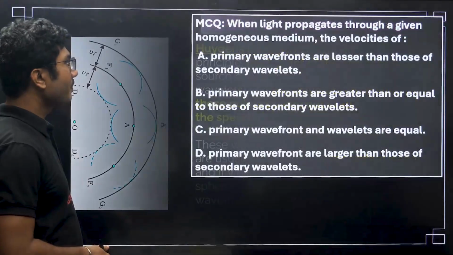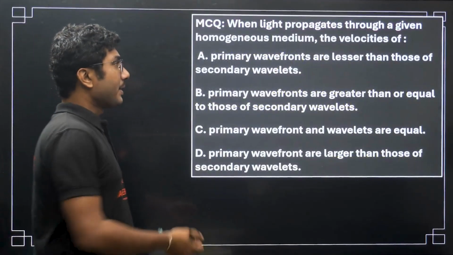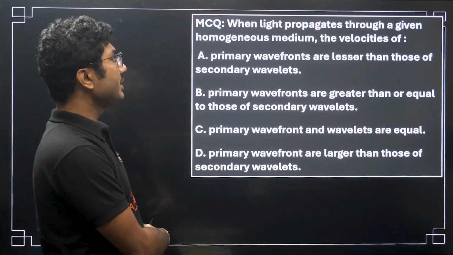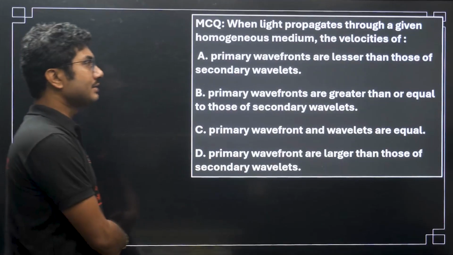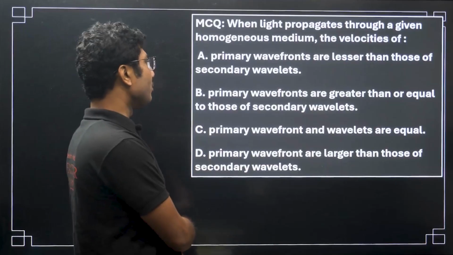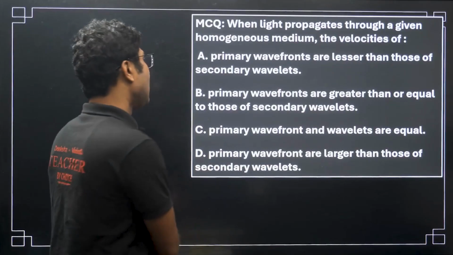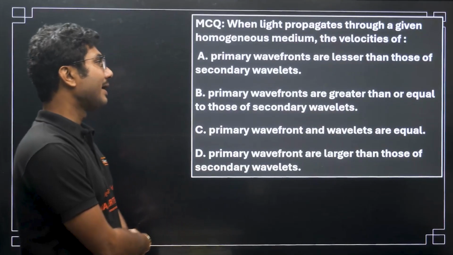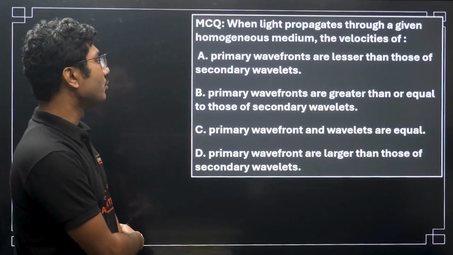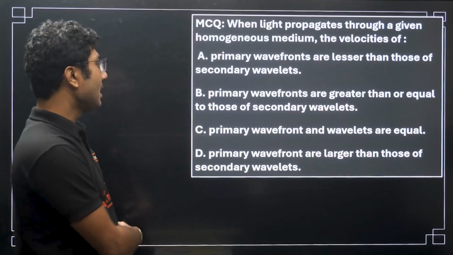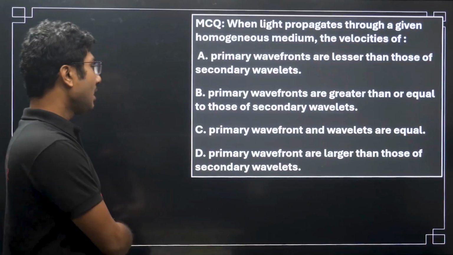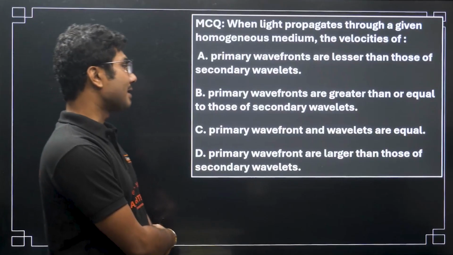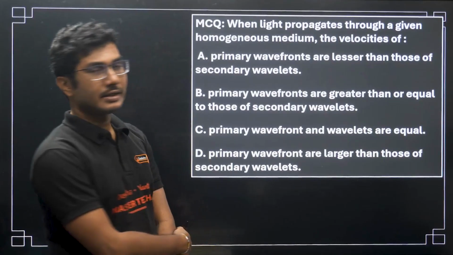Let us move on. When light propagates through a given homogeneous medium, the velocities of primary wavefronts are lesser than those of the secondary wavelets. Primary wavefronts are greater than or equal to those of secondary wavelets. Primary wavefronts and wavelets are equal. Primary wavefronts are larger than those of secondary wavefronts.